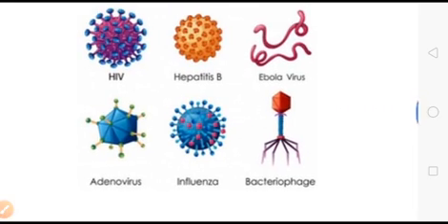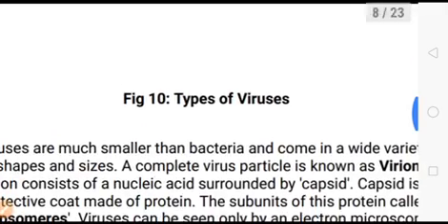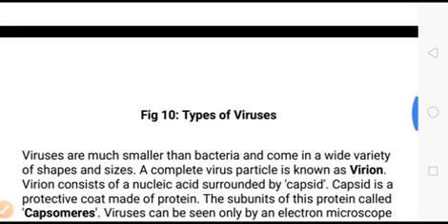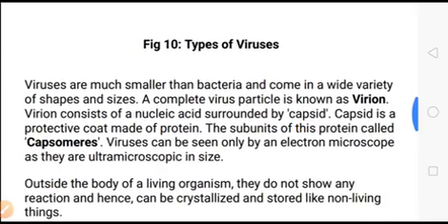Compared to other microorganisms, viruses are the most dangerous because they spread through air and water. Viruses are much smaller than bacteria and come in a wide variety of shapes and sizes. A complete virus particle is known as the virion. Virion consists of a nucleic acid surrounded by the capsid. Capsid is a protein coat that is made of protein. The subunits of this protein are called capsomeres. Viruses can be seen only by the electron microscope, and they are ultra microscopic in size.